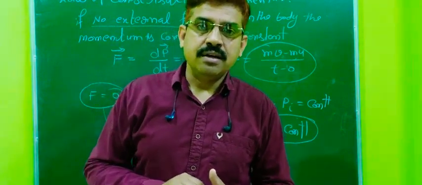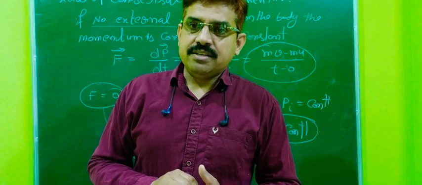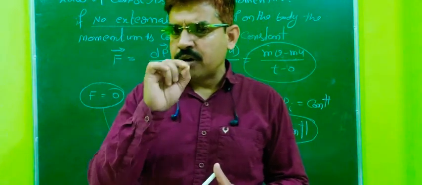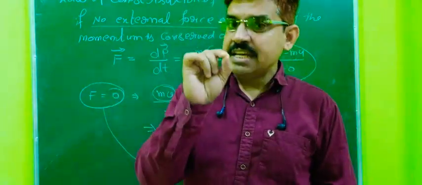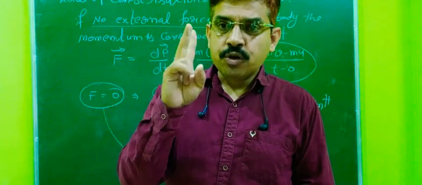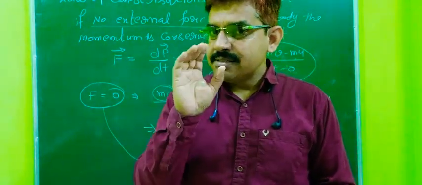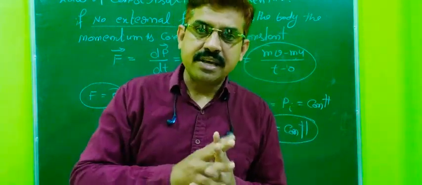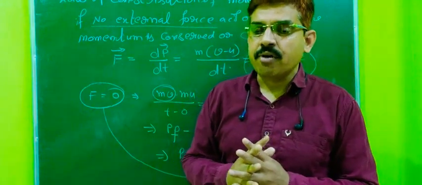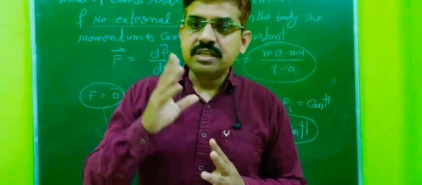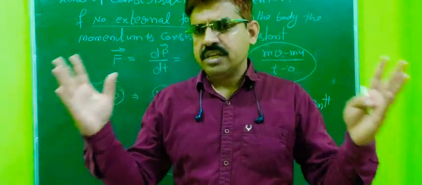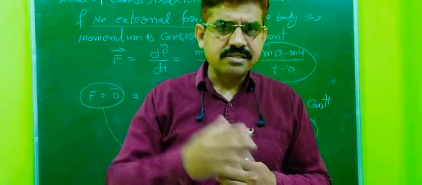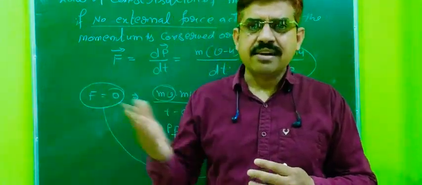So this is the law of conservation of momentum, and in the next lecture we will discuss its applications. That is a very important part of the law of conservation of momentum. Two applications we will discuss. That is, momentum is conserved when two bodies collide with one another. This is the first application, and in the second application we will discuss the recoil velocity of the gun. So these are the two important applications for 9th standard students. We will discuss more applications in higher classes, only 1 to 2 more.